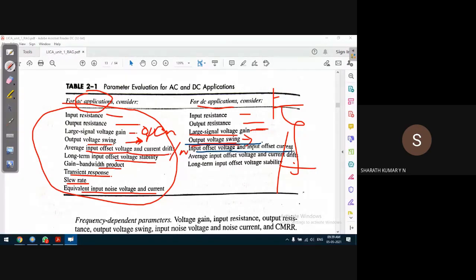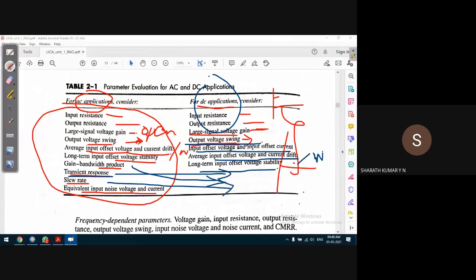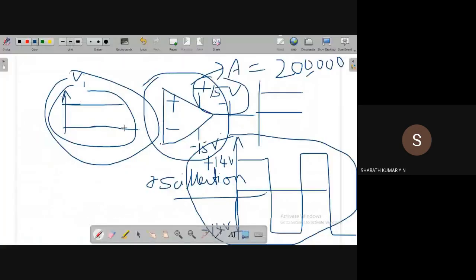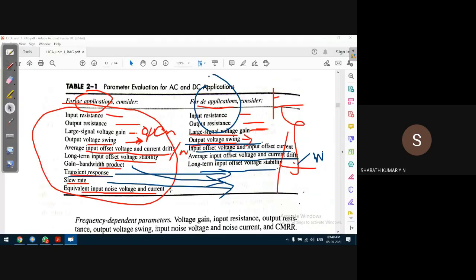Input offset voltage and input offset current also matter. Average input offset voltage and current drifts are measured per week, along with long-term input offset voltage stability. If you observe this, gain bandwidth product will not matter here, because the input is a DC application. Transient response also does not matter. Slew rate: the input voltage will never change, it will be constant, so slew rate never comes into the picture. Noise also does not come into the picture, since there is no AC.